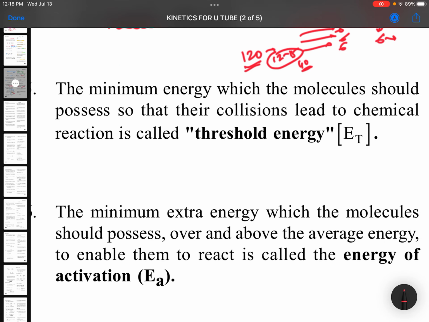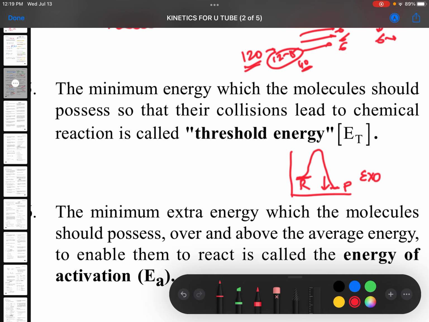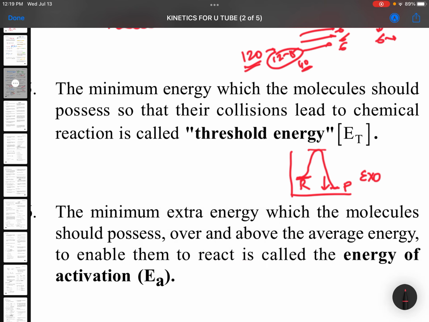The minimum energy which the molecules should possess to get converted into products is called threshold energy. In the last class I was giving you the graph. If it is an exothermic reaction, it will be like this. This is the energy of the reactants, this is the energy of the products. Energy is less, which means it is an exothermic reaction, energy will be released. And here you can see this part, this is called activation energy, and this is threshold energy.